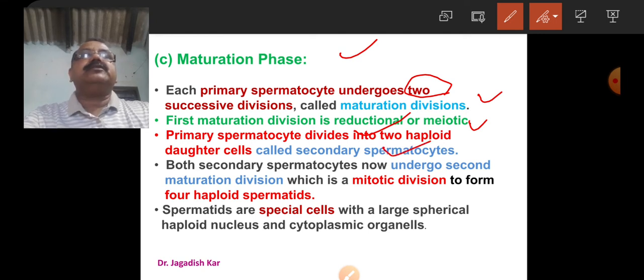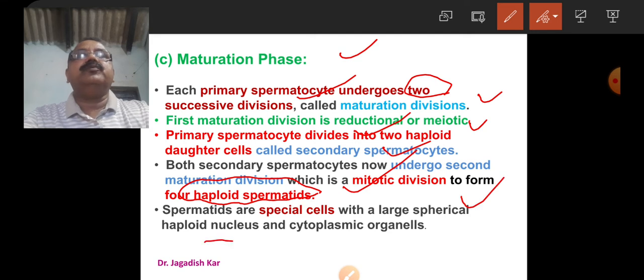Both secondary spermatocytes now undergo second maturation division, which is a meiotic division or meiosis II, to form four haploid spermatids. That means after meiosis I and meiosis II, the primary spermatocyte by division produces four haploid spermatids. Spermatids are special cells with large spherical haploid nucleus and cytoplasmic organelles.